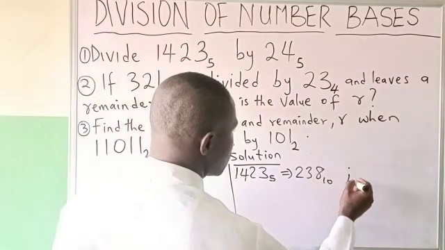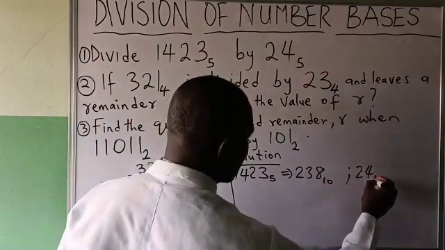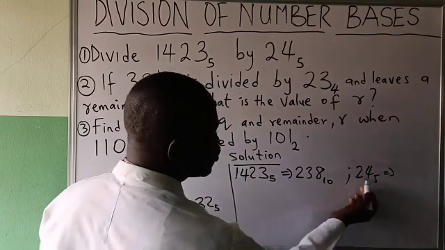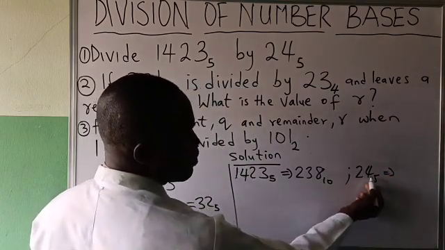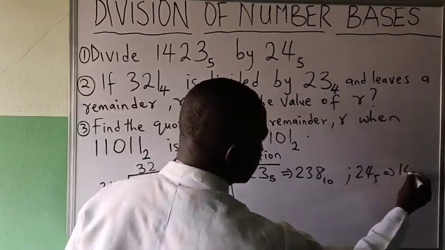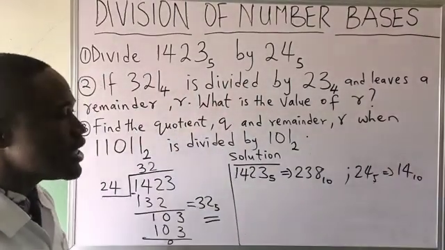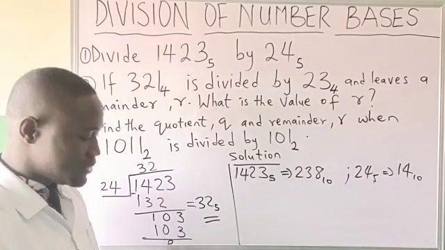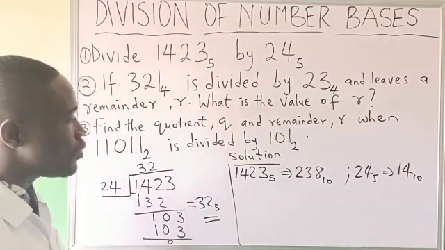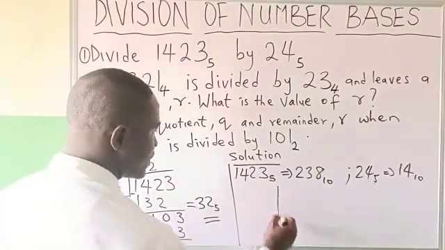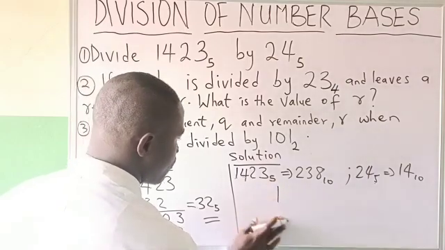I'll come again for the one of 24 in base 5. I will say 2 times 5, 10 plus 4, 14 in base 10. I have succeeded to convert them to base 10. What I will now do is that I will now divide.